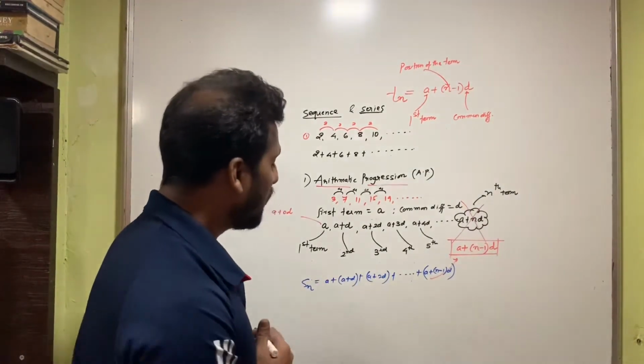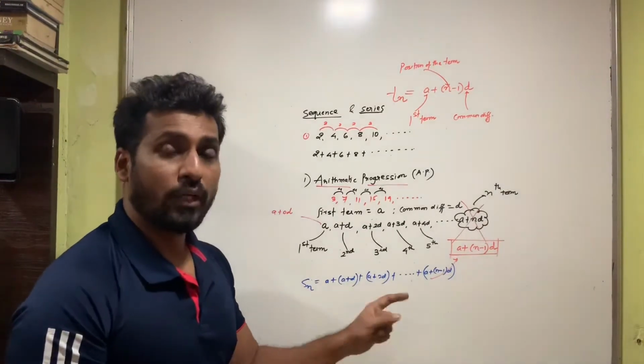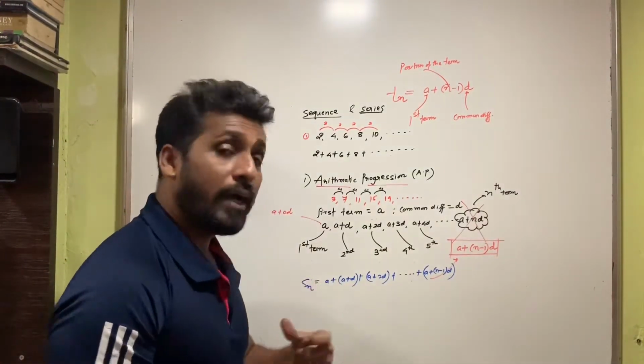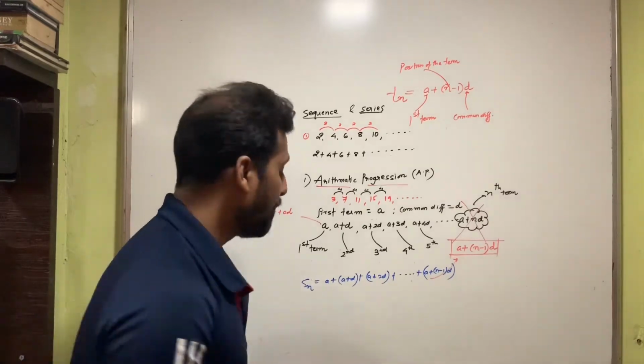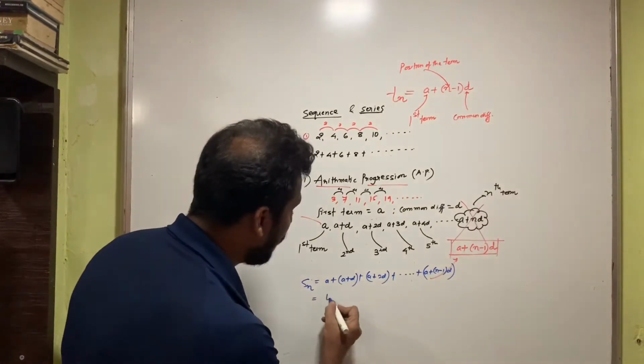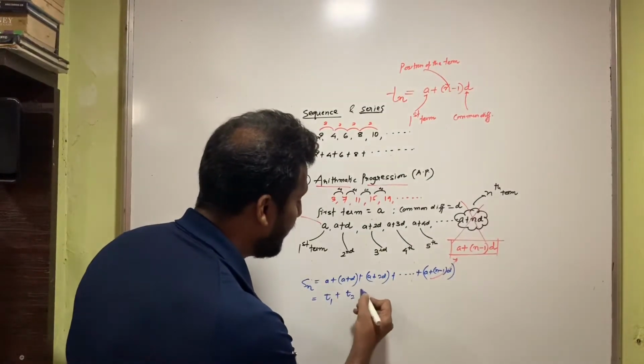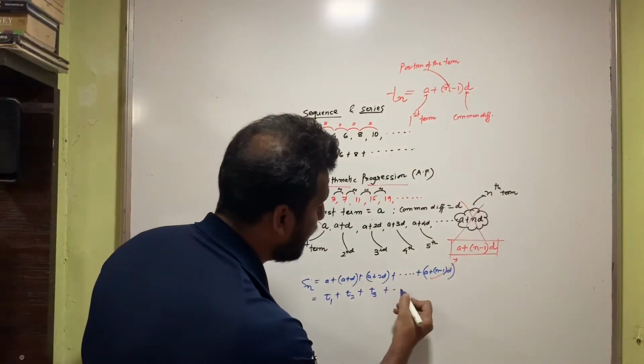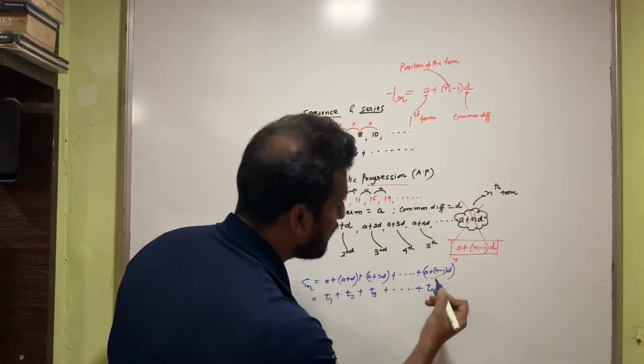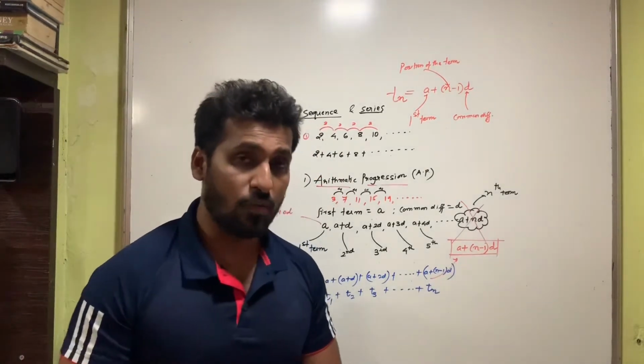So instead of taking the sum like this, a plus d and a plus 2d, let's try and get it by a simple technique, a simple way. Now, do you know that a is the first term? So I write t1. Then a plus d is the second term, so I write t2. Then the third term t3, and so on till the last term, which is tn, the nth term.